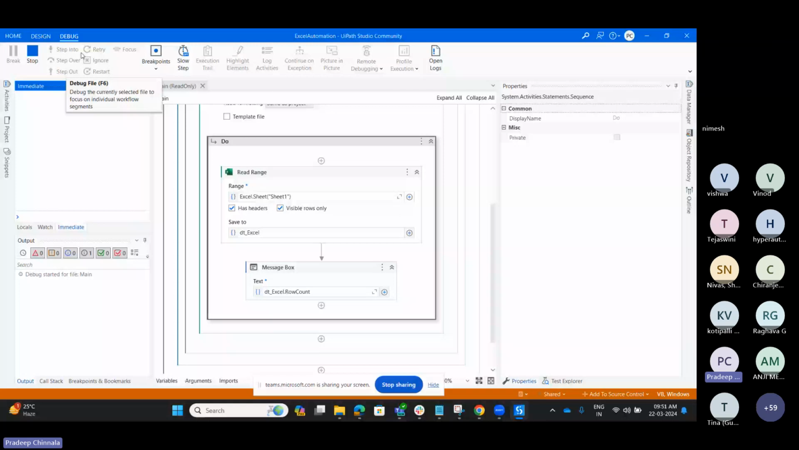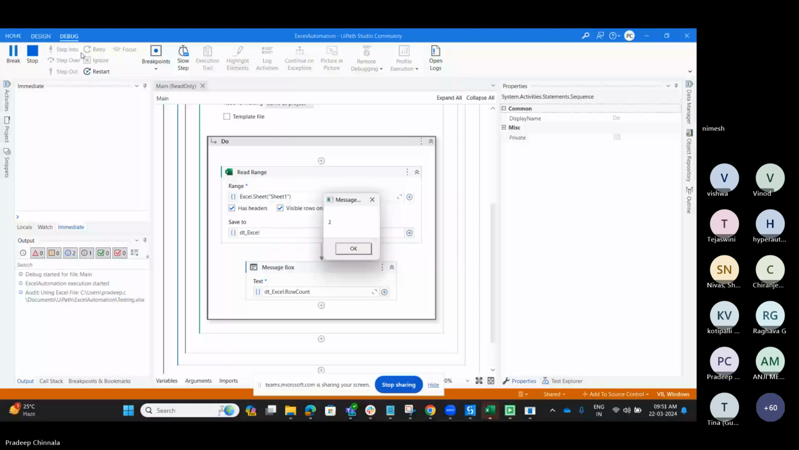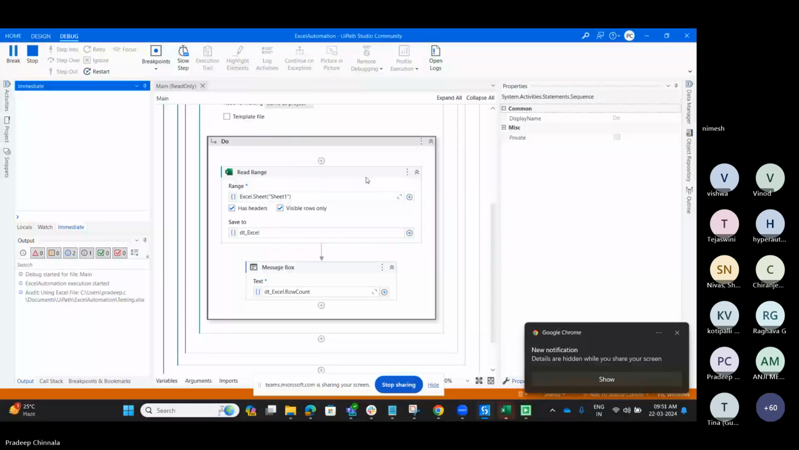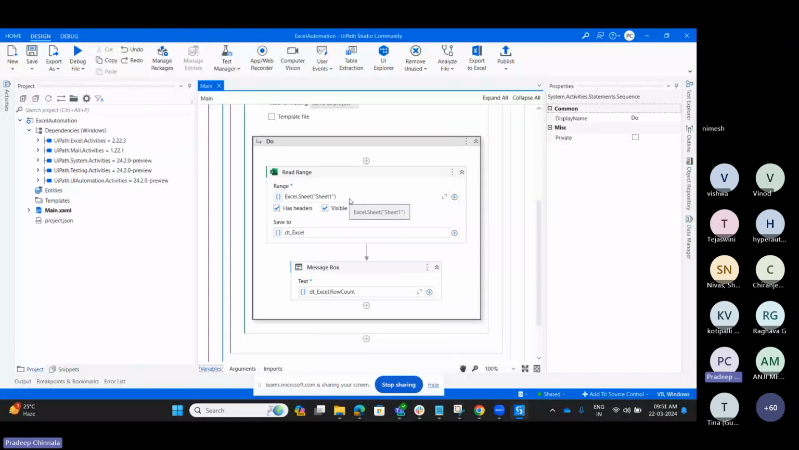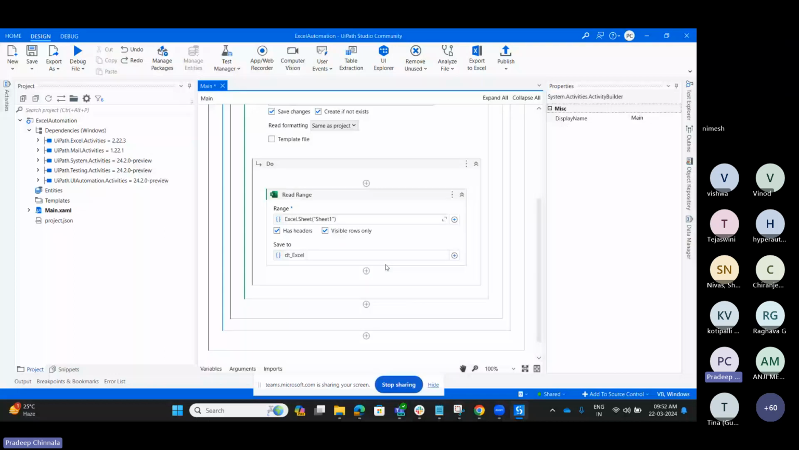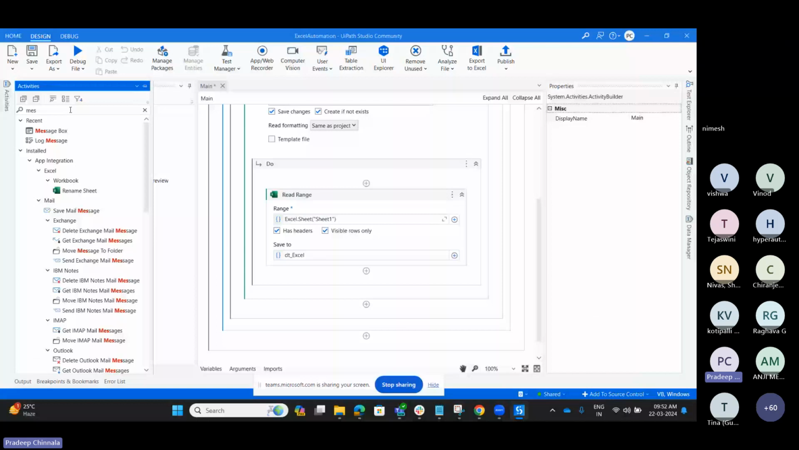So it started debugging that particular process. It can give the number of rows available, and here you can see two rows are available. Let me read the values from it and show you which rows we got from that Excel. For that we have one more activity, that is output data table.